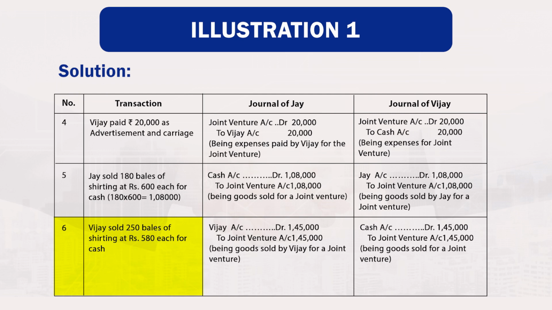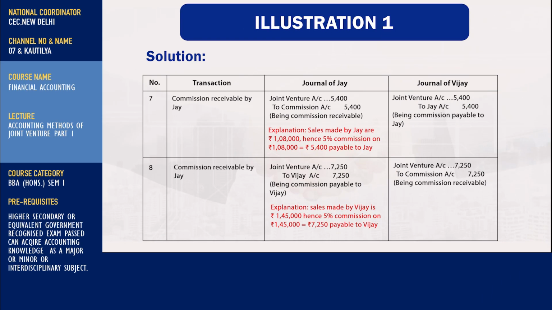In the book of Jai, Vijay account debited by 1,45,000 to joint venture account credited by 1,45,000, being goods sold by Vijay for a joint venture. In the books of Vijay, cash account debited by 1,45,000 to joint venture account credited by 1,45,000, being goods sold for a joint venture.